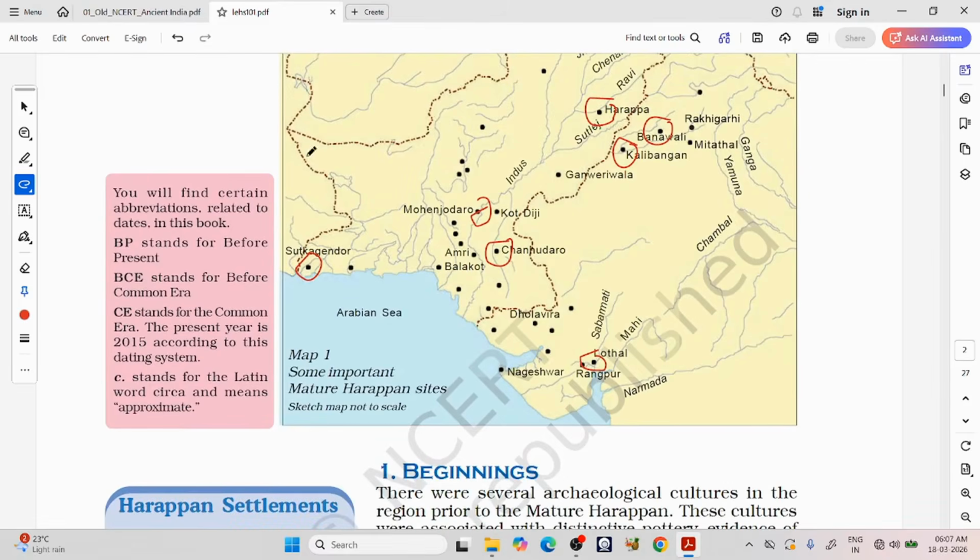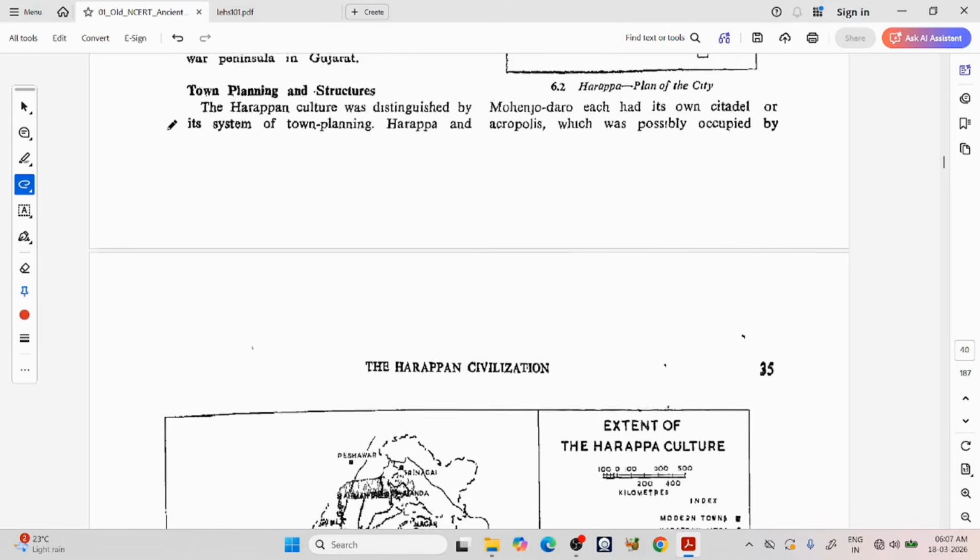Okay, so these are some cities they are talking about. So let us go to the old NCERT.